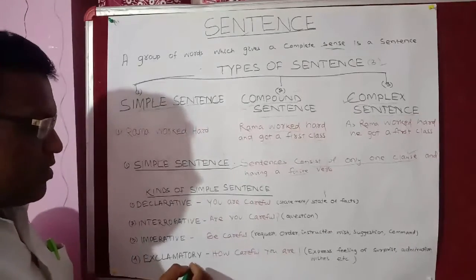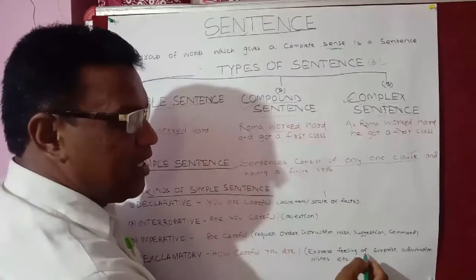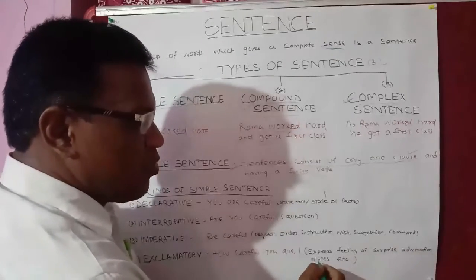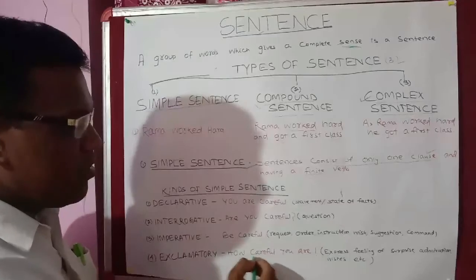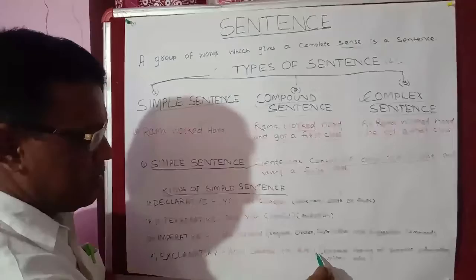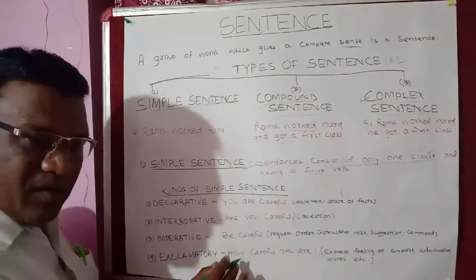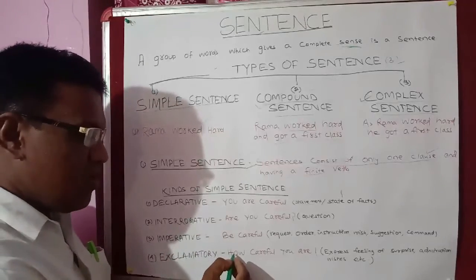Then exclamatory sentence. What is exclamatory sentence? Exclamatory sentence expresses feeling of surprise, admiration, wishes, etc. Here I have turned the declarative sentence you are careful into exclamatory sentence: How careful you are. Here you see this exclamation mark indicates this is an exclamatory sentence. And exclamatory sentences begin with how or what.